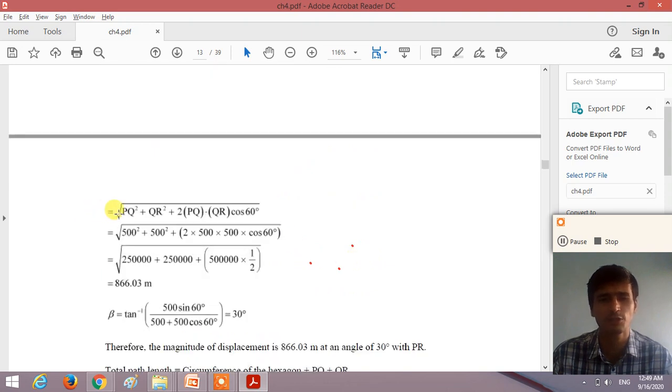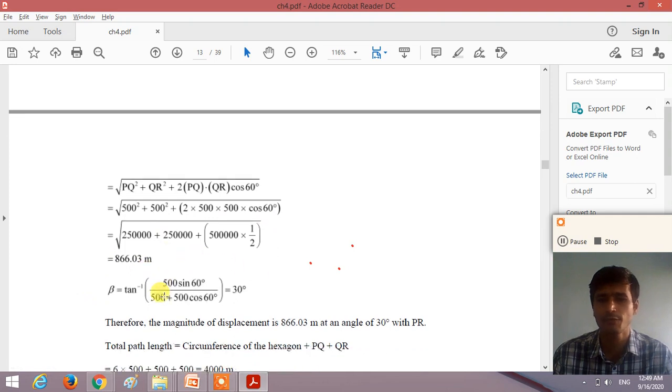PR is equal to under root of PQ square plus QR square plus 2PQ QR cos 60. So under root of 500 square plus 500 square plus 2 into 500 into 500 cos 60. So similar to the earlier example, right? So we get the answer